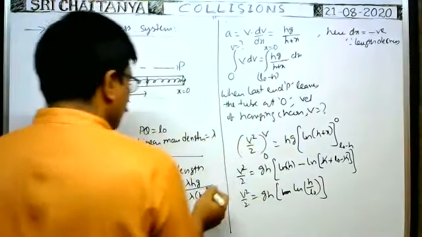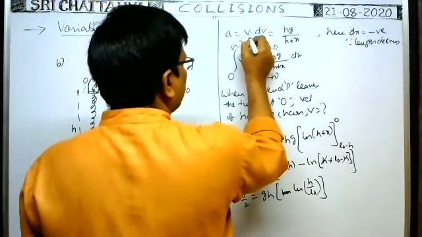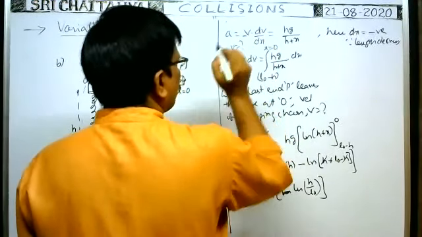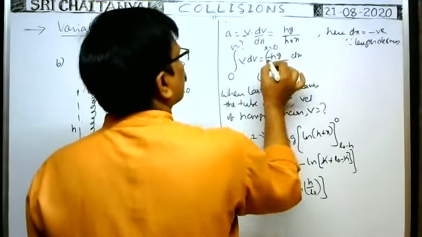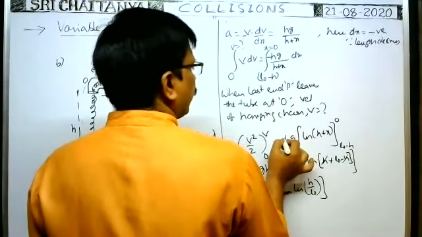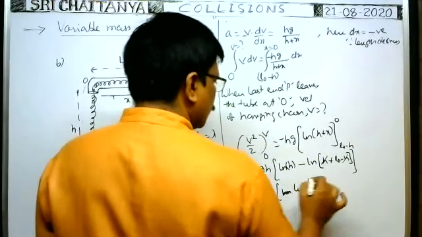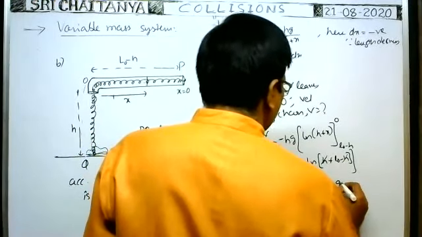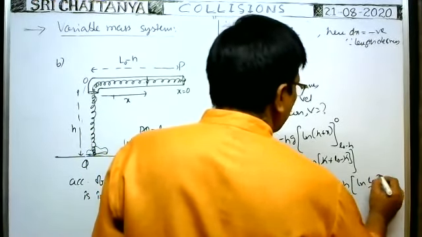So here a can be written as minus dv by dx. Minus outside you write directly. So this is equal to gh of ln L naught by h we can write now.